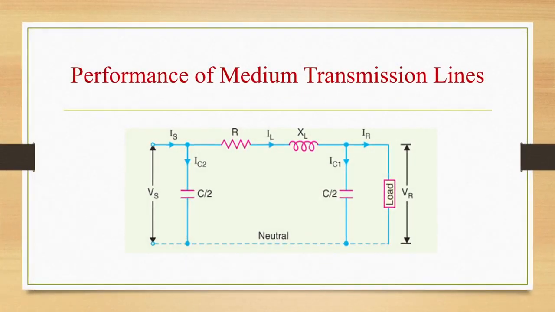So what we are doing in the nominal pi method: the capacitance of each conductor is divided into two halves. Resistance and inductance are as they are. So it looks like a pi, and that is why it is called the nominal pi method. Capacitance is divided into two halves on either side, one half lumped at the receiving end and the other half at the sending end.